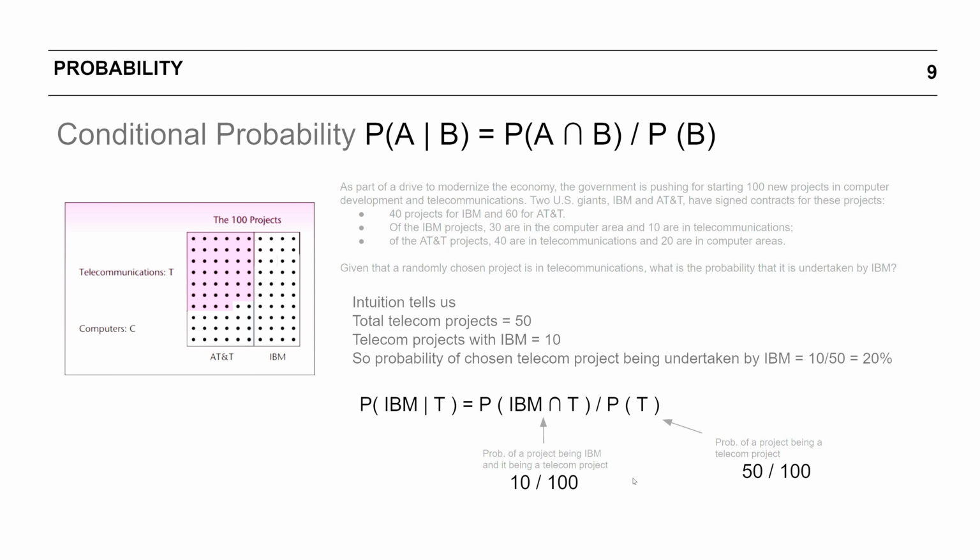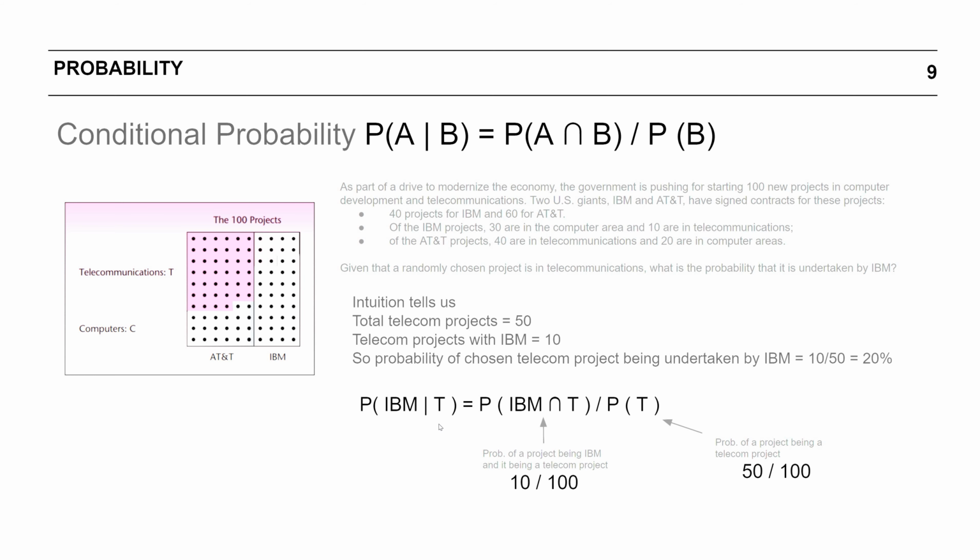If I divide 10 by 100 over 50 by 100, the answer is the same, 20%. So that provides an intuitive understanding of conditional probability. Conditional probability helps us understand a probability given some constraint. Here we are trying to understand the probability of a project being with IBM given the constraint that the project is a telecom project.